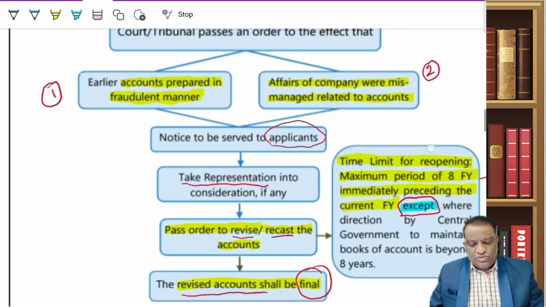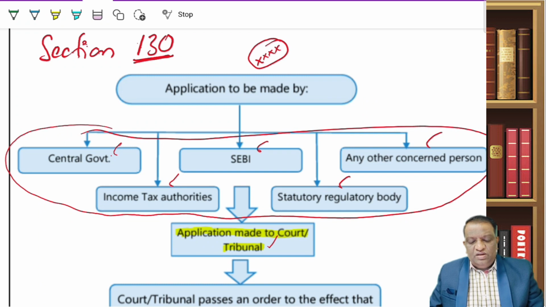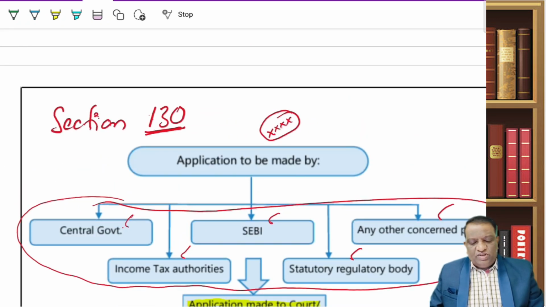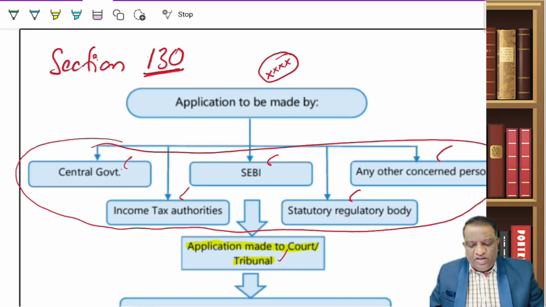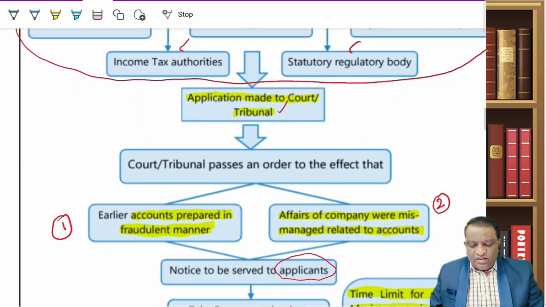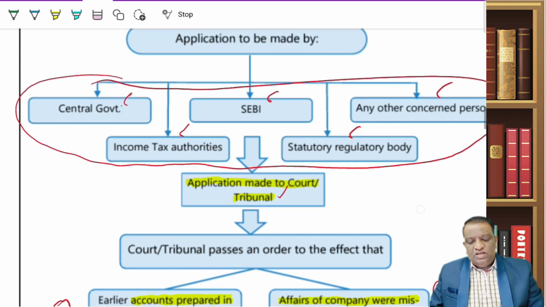Now, to quickly take it back, what does this section 130 talk about? Section 130 talks about cases where these authorities are of the view that either the accounts prepared by the company are in a fraudulent manner, or the affairs of the company were mismanaged relating to accounts. In both situations, these authorities, including the central government, may make an application to the tribunal.